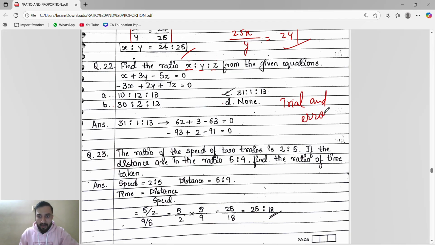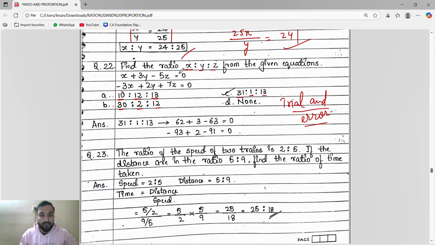We will use the trial and error method. That's it. Trial and error method means what will happen? See here, X, Y, Z. First we will take this X, Y, Z and substitute it in the first equation, and then the same x, y, z we will substitute in the second.